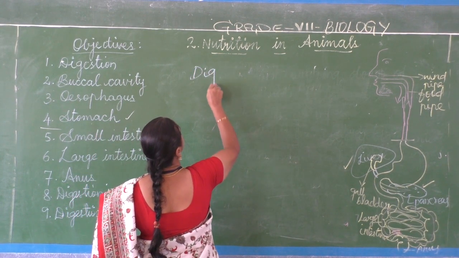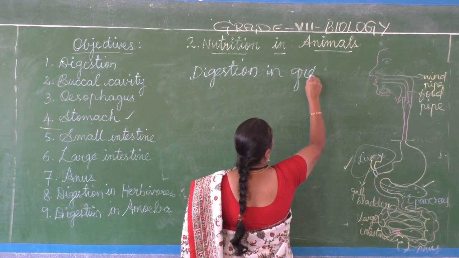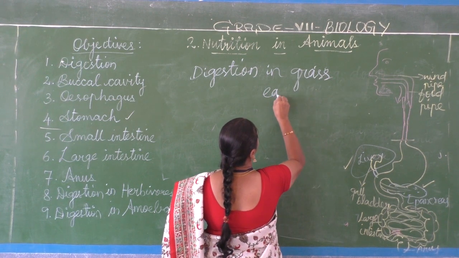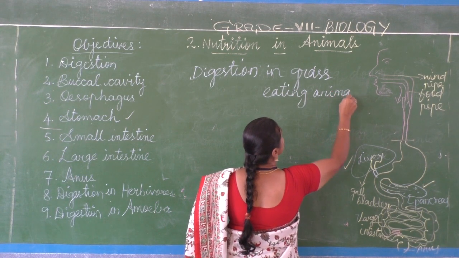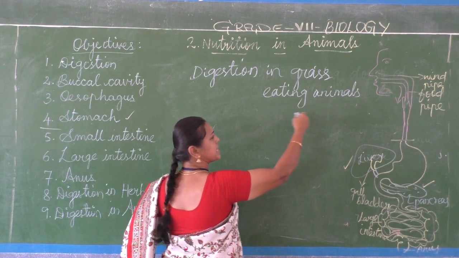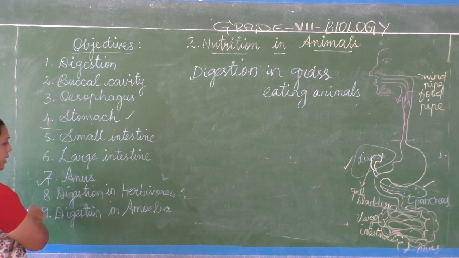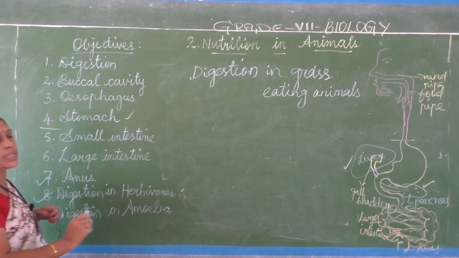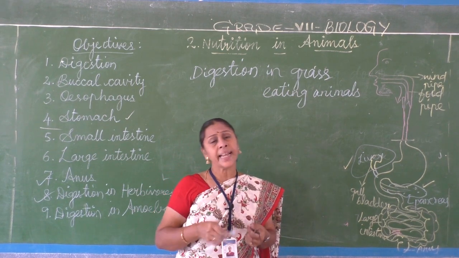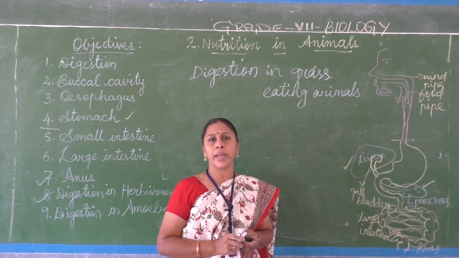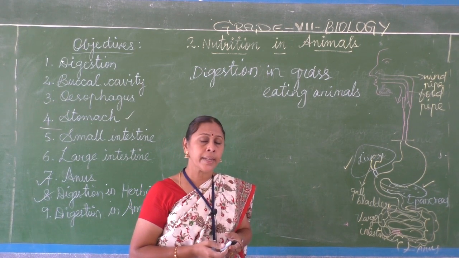Digestion in grass-eating animals. That means what? Generally you may call them herbivores. Up to this we saw the human digestive system, and now we have to see digestion in herbivores. We are eating greens also, some type of greens, but not the grass. The herbivores are eating grass.